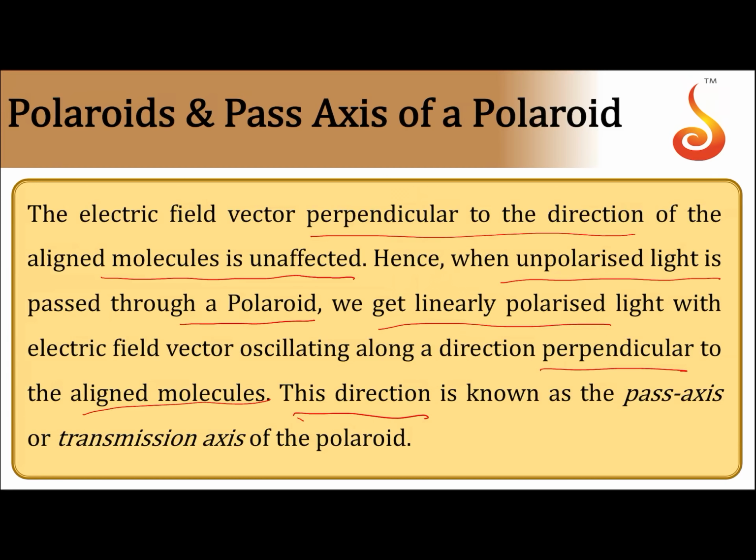So this direction, perpendicular to the alignment of molecules, is what we call the pass axis or transmission axis of the polaroid. Notice one thing, it is not the direction of alignment of molecules, it is the direction perpendicular to the alignment of molecules. And remember, it's not a line. Pass axis of a polaroid is just a direction, so any line parallel to it will also be considered as pass axis.